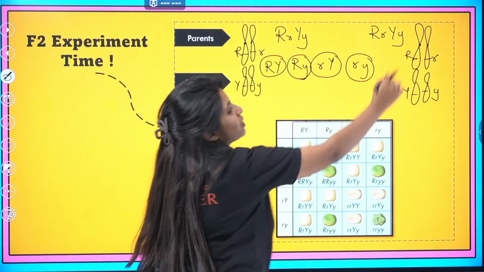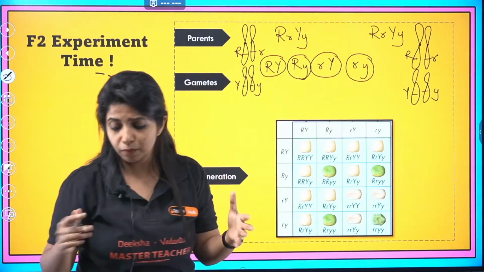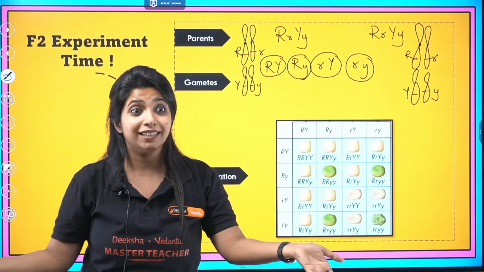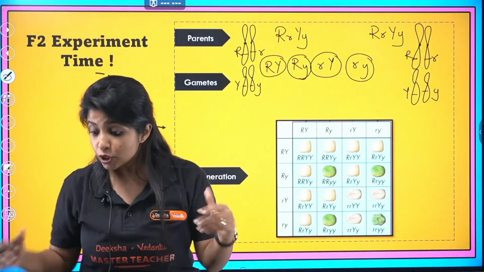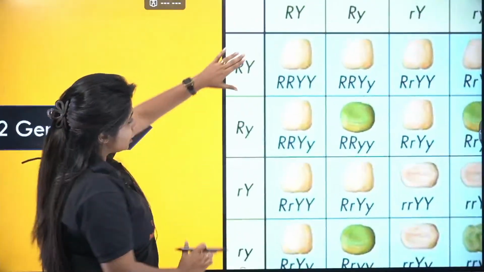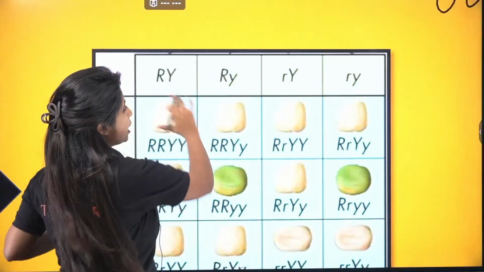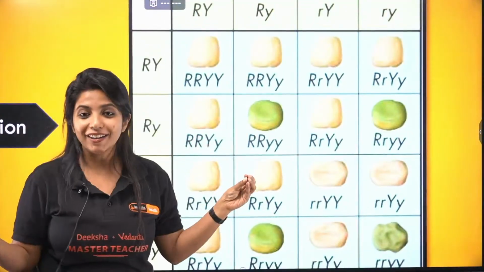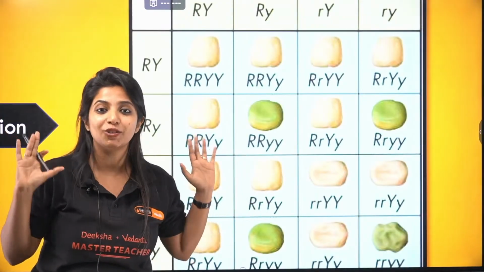Now we cannot keep crossing them like this, like this. It becomes a very big task. So what are we going to do? We are going to arrange 4 gametes over here, and 4 gametes over there, and we are going to cross them. And we're going to see what is going to happen.